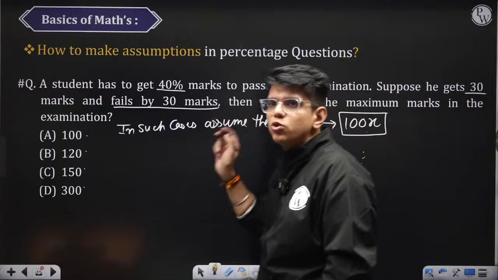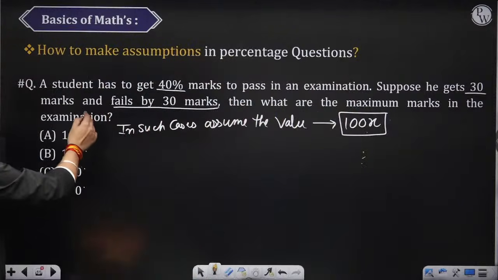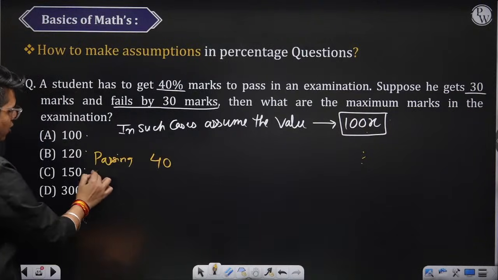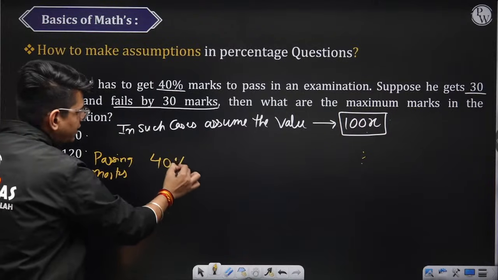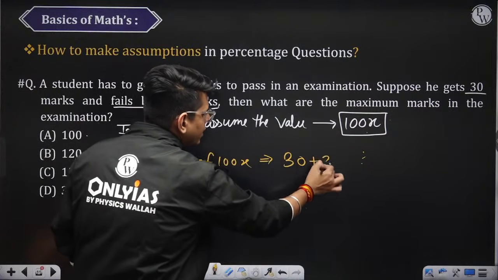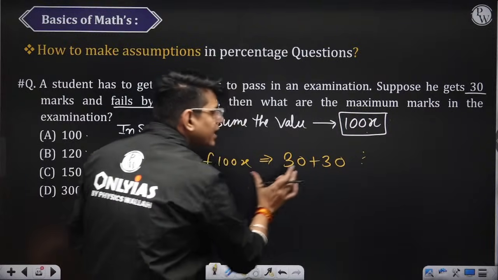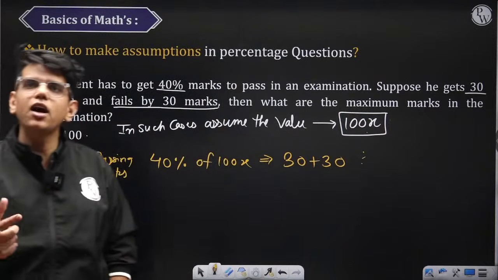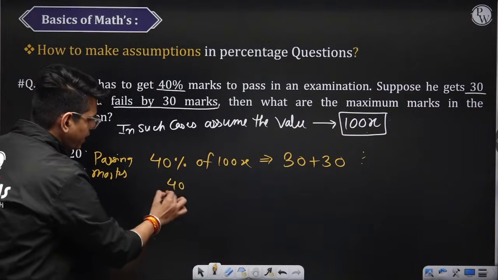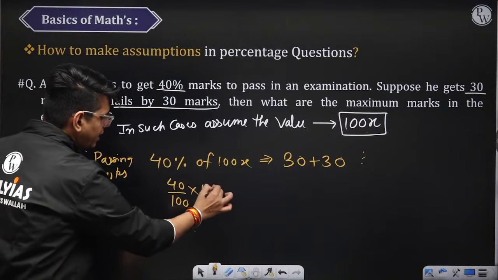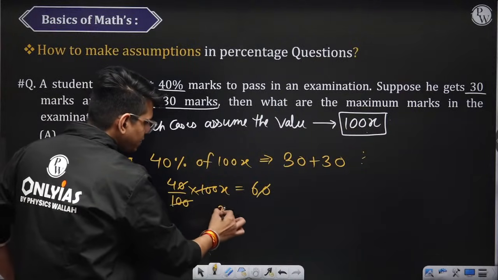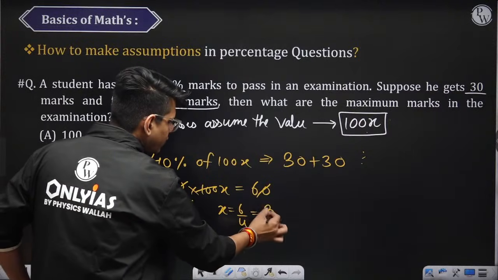Here, 40% marks to pass. Okay? He gets 30 and fails by 30. So how many marks are passing marks? 40% of 100x is equal to what? 30 plus 30. He got 30 and failed by 30. So basically, a student who is passing the exam is getting 60 marks, right? So this is 40%. 40 by 100 into 100x is nothing but 60. 100 and 100 got cancelled. 0 and 0 got cancelled. x is nothing but 6 by 4, which is nothing but 3 by 2.